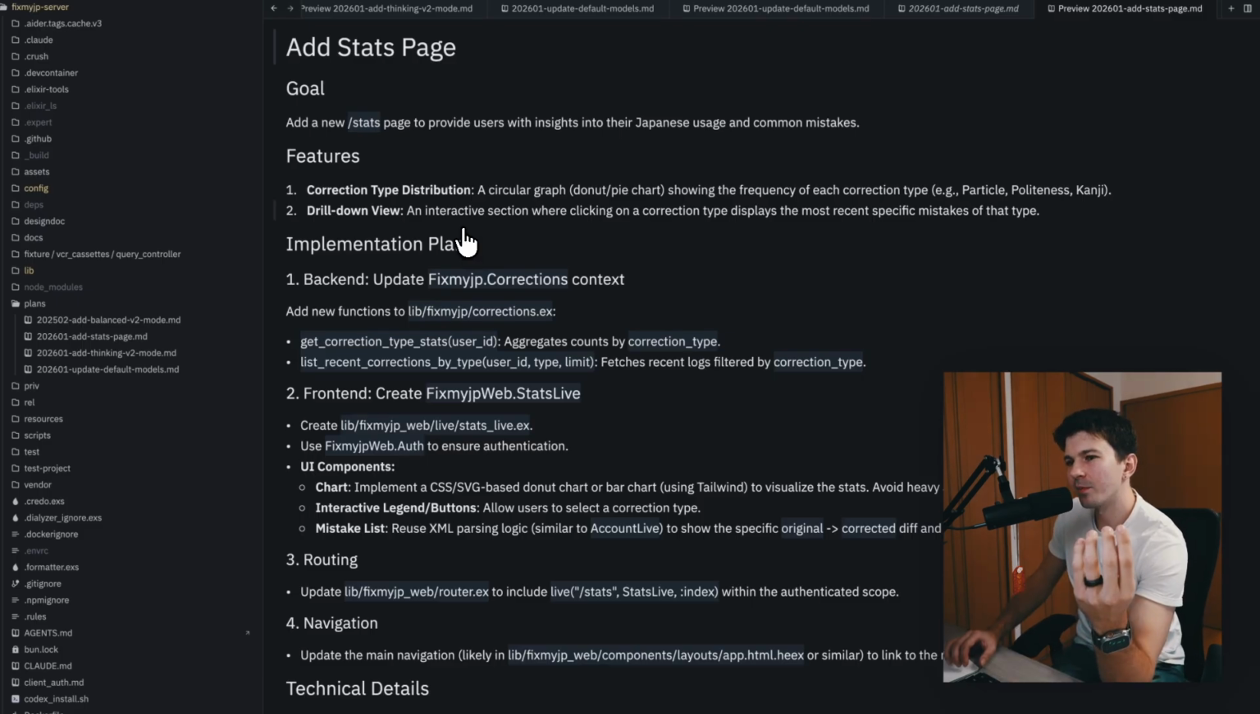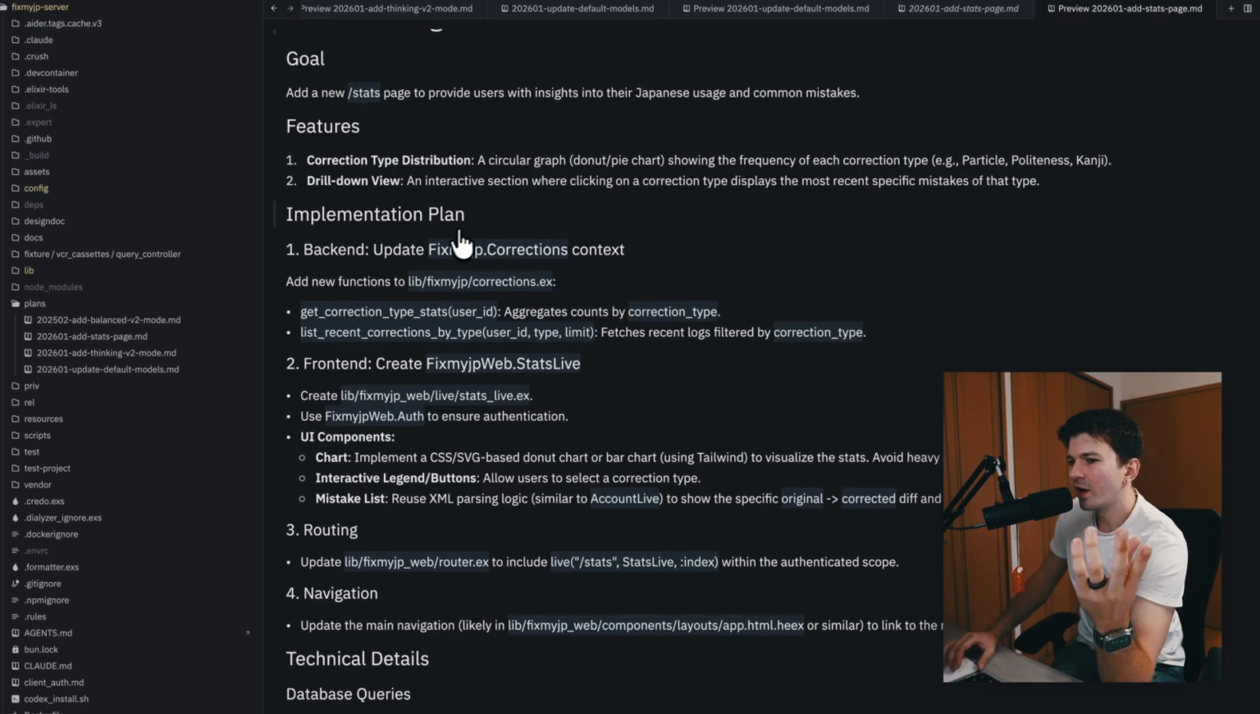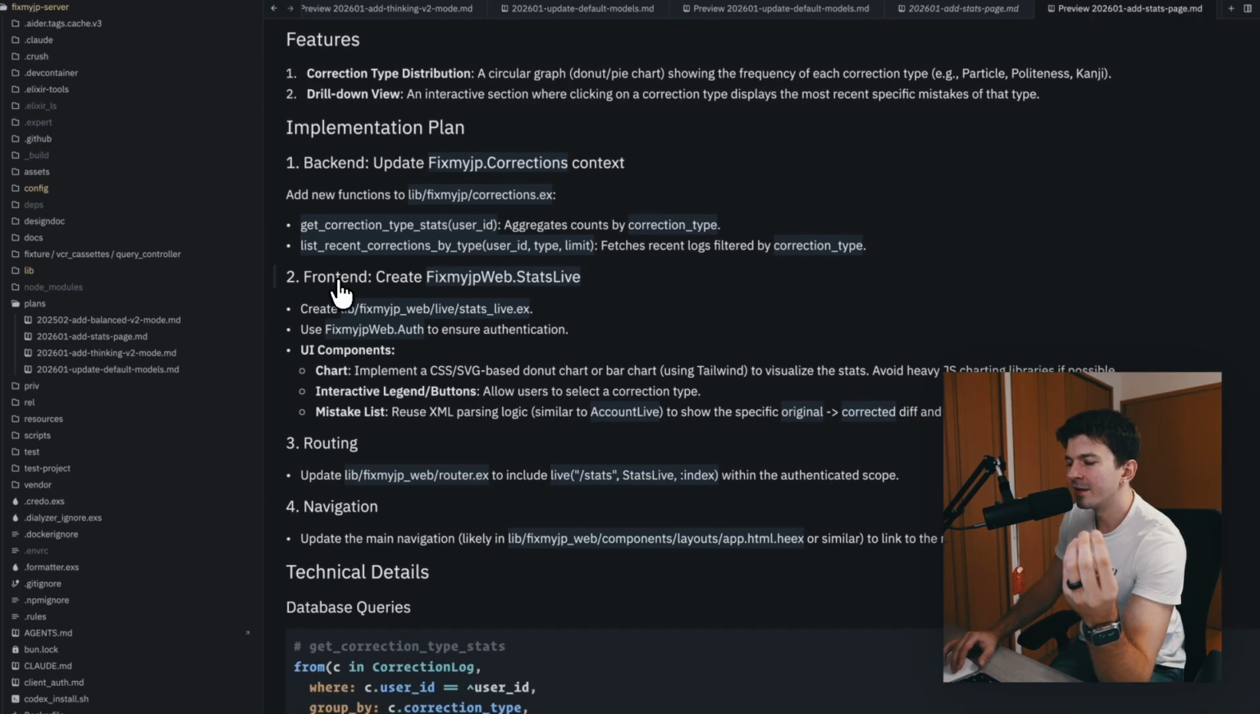I'm also trying to think about context optimization. So I want to make sure that all of the starting points that an agent needs to know are in this document. For example, here we have an implementation plan that says update the corrections context, add a new function to this file here. Maybe we call it this way or that way. And then in the second step, we have create the stats live page, which looks like this. And we have a few UI components in here.